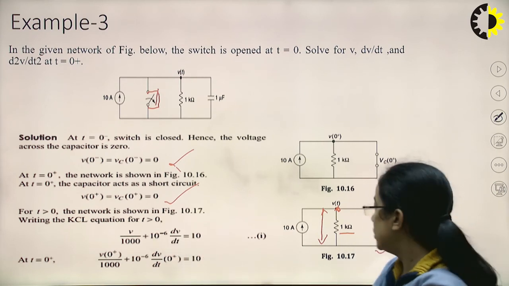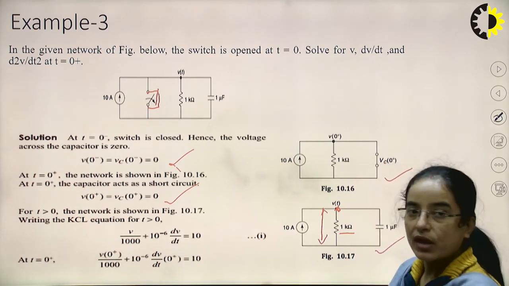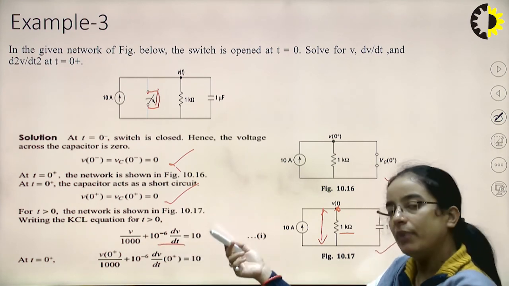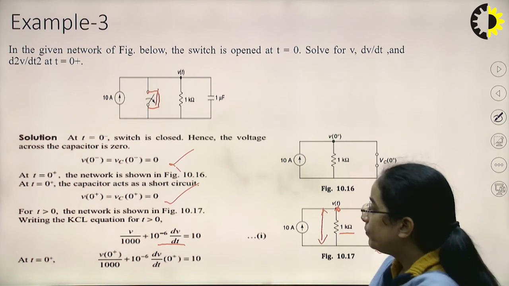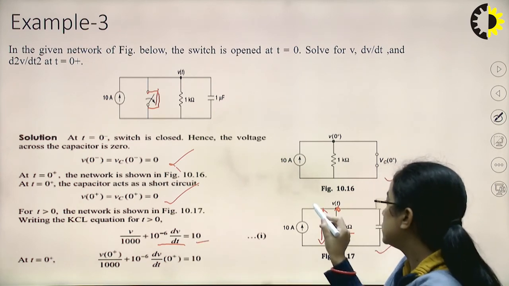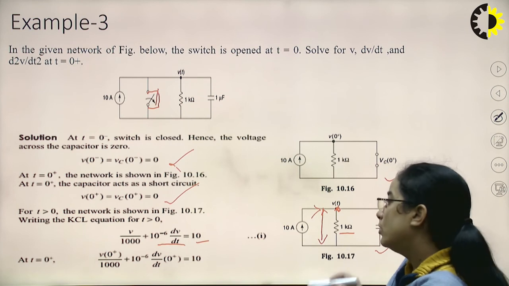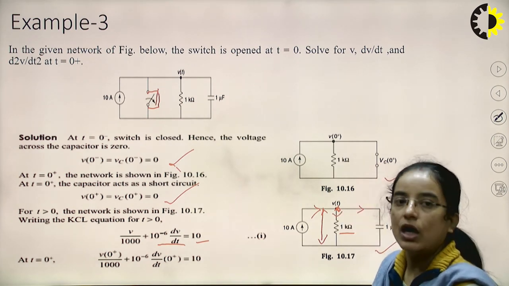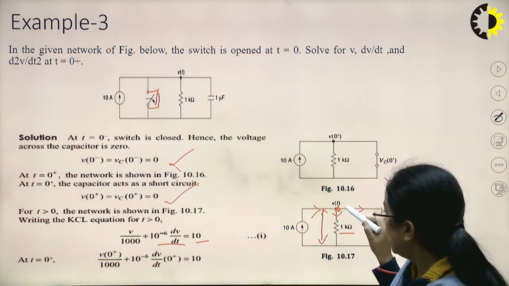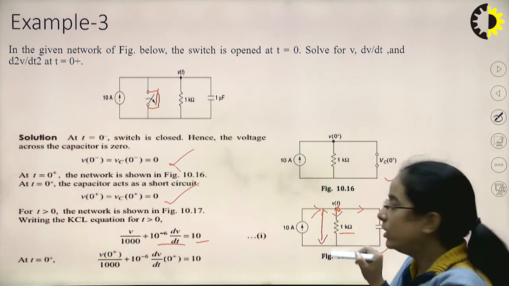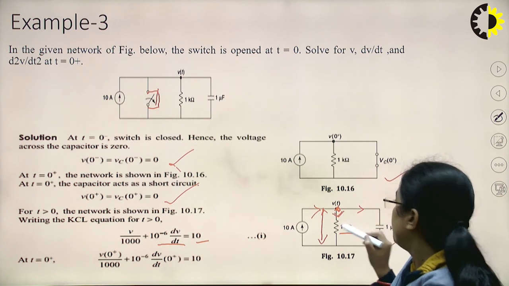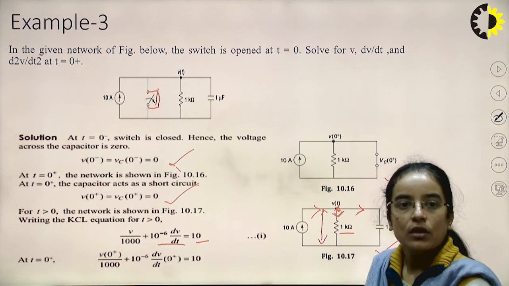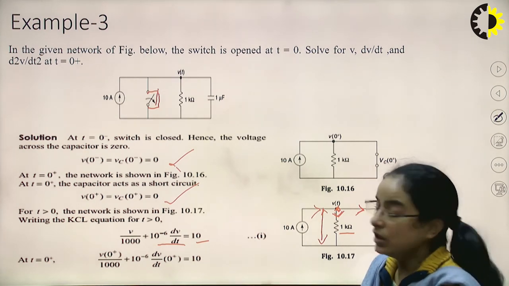And this is 1 microfarad, so 10 to the power minus 6 C dV by dt is the current. This is equal to 10, because this is the incoming current. If we assume these are the outgoing currents, V by 1000 is the current here, and 10 to the power minus 6 dV by dt is the current in the capacitor. So this is the equation at t greater than 0.